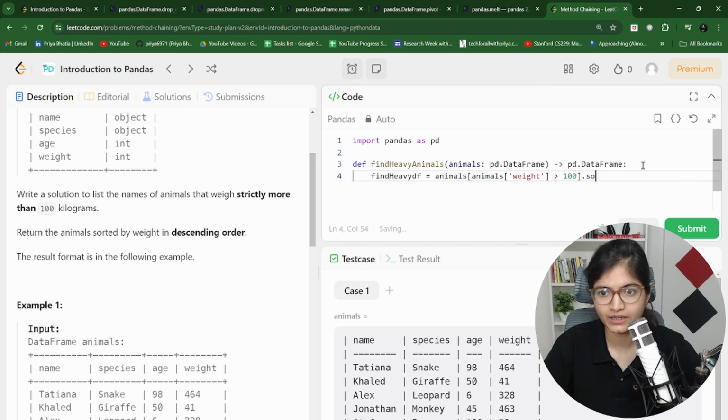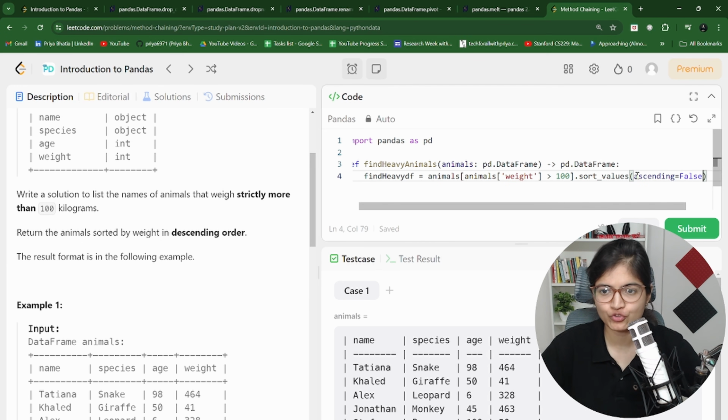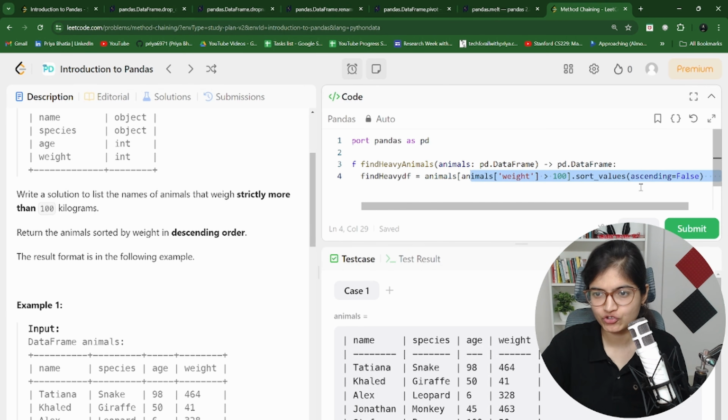That is something which you want. And then they are saying return the animals sorted by weight, sort_values, and the value of ascending is equal to False, because we have to sort it in descending order, right? So I think this should work fine.